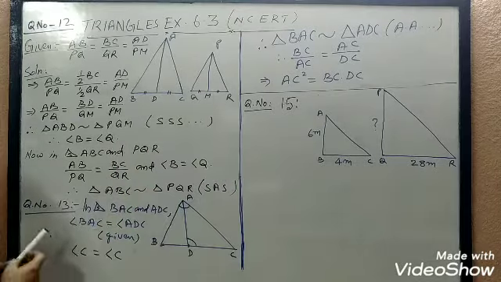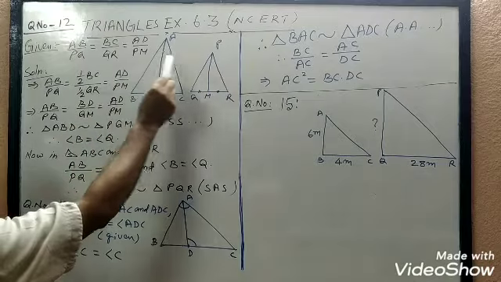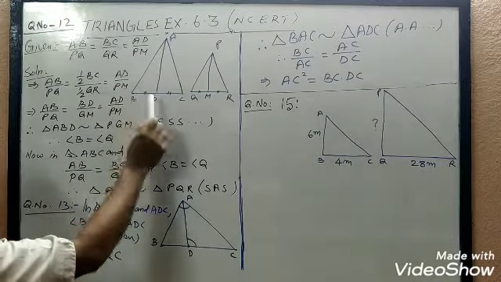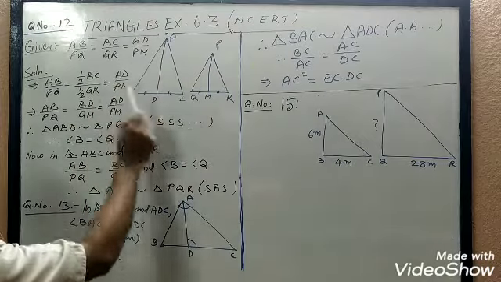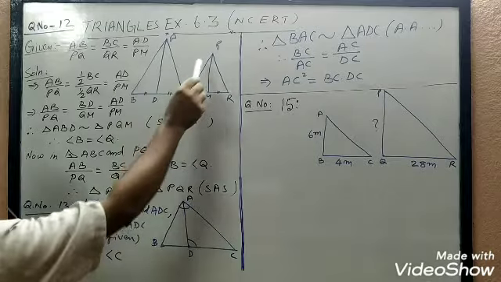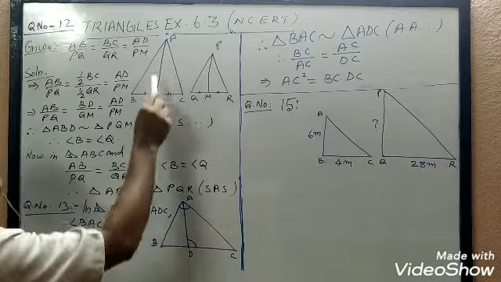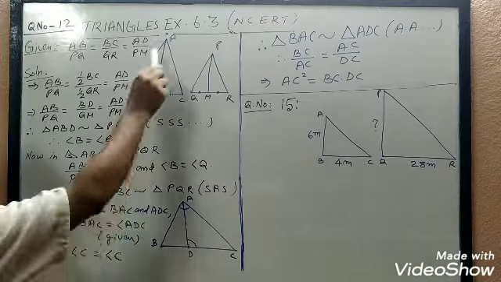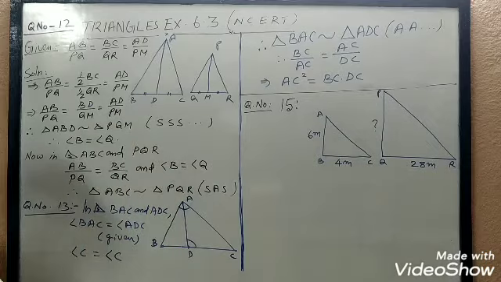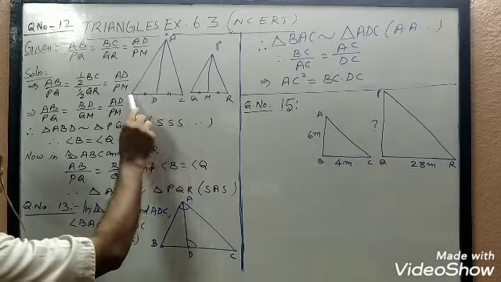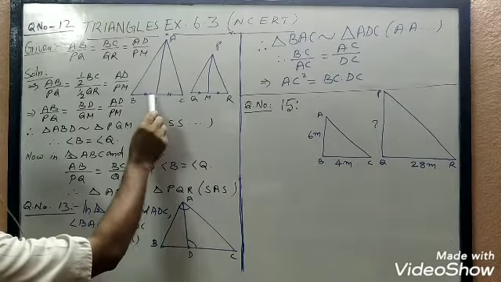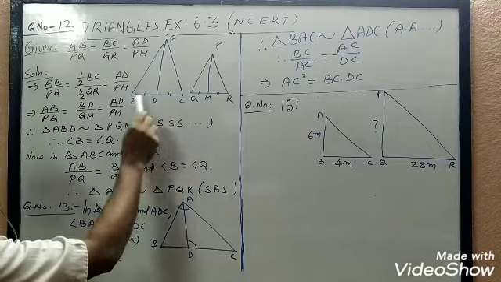So AB, BC and median AD of triangle ABC, and PQ, QR and median PM of triangle PQR are proportional. It is given. So AB by PQ is equal to BC by QR is equal to AD by PM. AD is a median, so what can we understand? D is the midpoint of BC. So BD will be equal to DC equal to half BC.